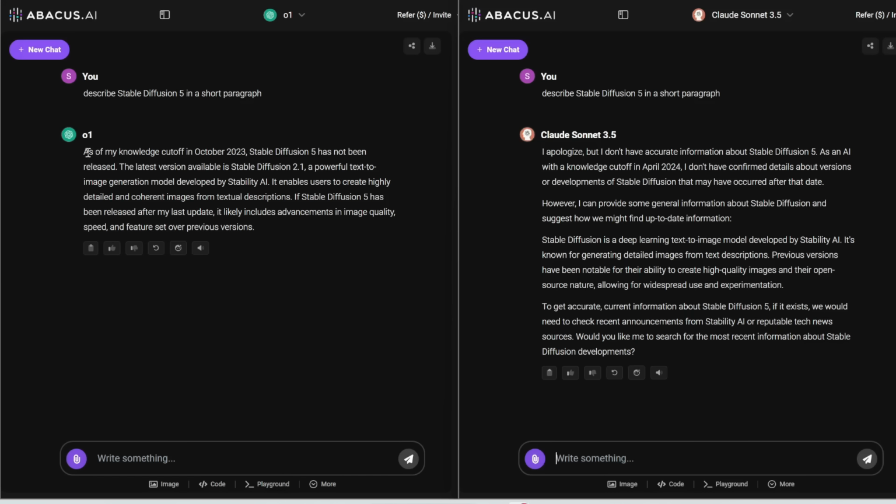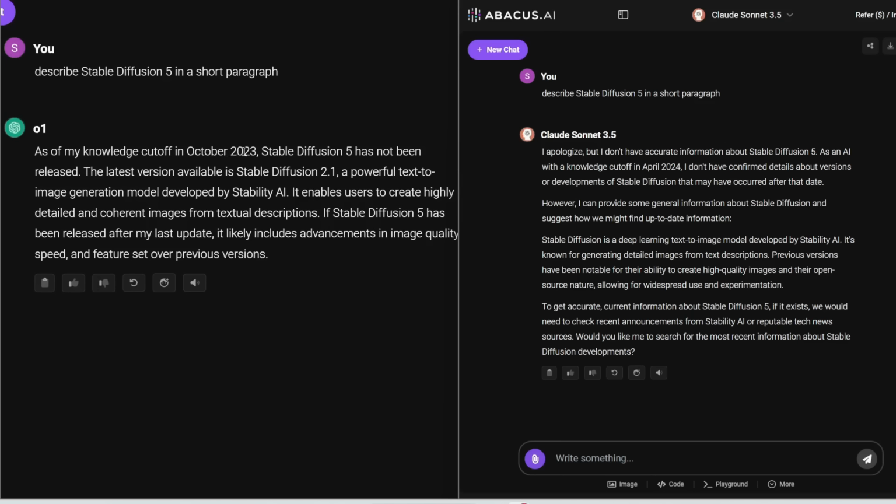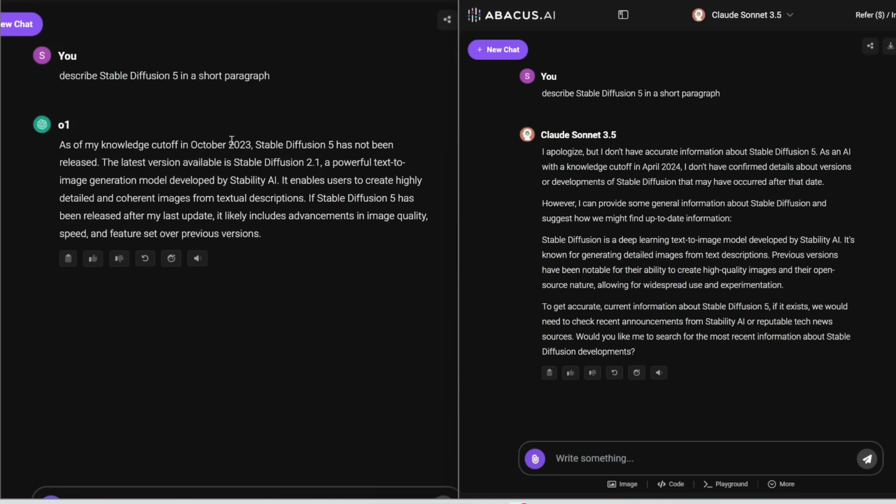So O1 says my knowledge cutoff is in October of 2023. That's crazy. Is that true? If this was its knowledge cutoff, then that might mean that OpenAI has had this O1 model or this technology for quite some time now. They've just not released it yet, as they claim. And actually, this kind of aligns with the facts, right? So this mysterious Q-Star project was leaked in November of 2023, 1 month after this was supposedly finished training. That's crazy. It all kind of aligns with the timeline that we know of. Anyways, it did answer this correctly.